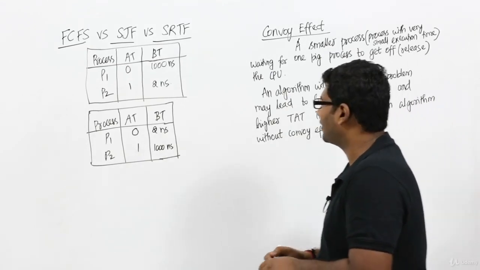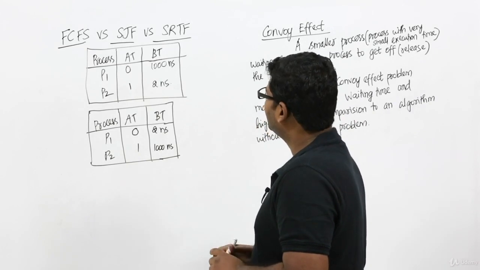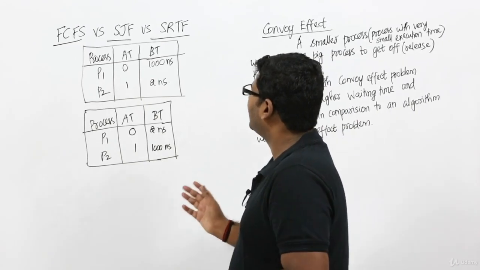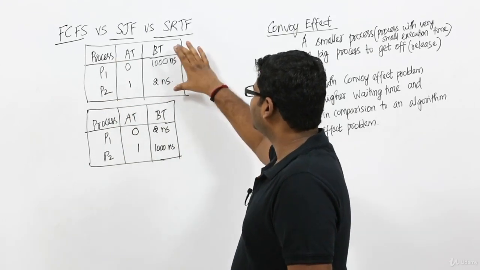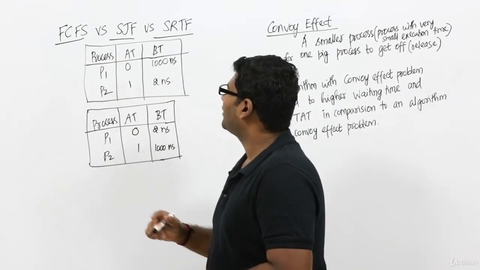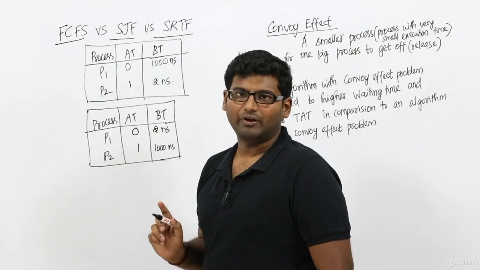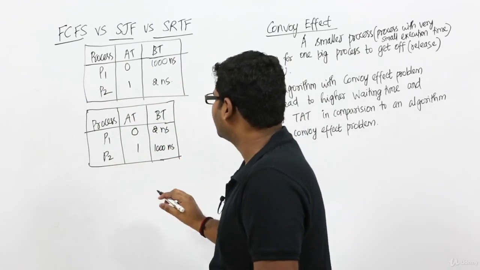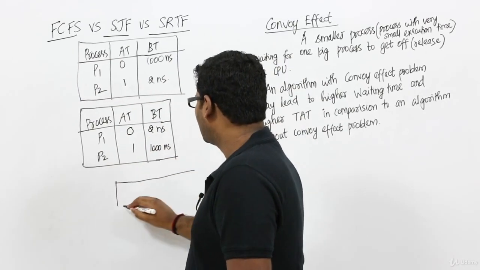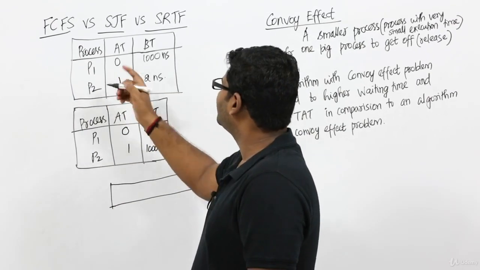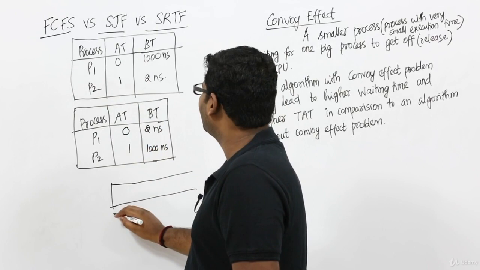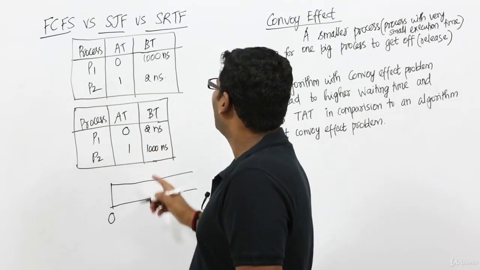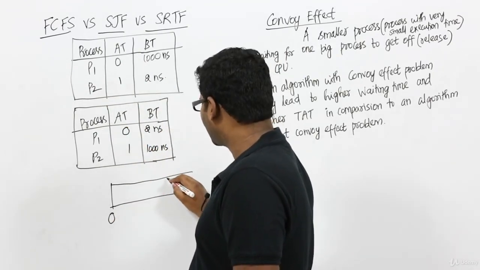Let's see this anyway. Before that, let us understand these two tables. First, let's take this table. Let us assume we are using the FCFS, first come first served, scheduling algorithm. Now what will happen? Process P1 will be scheduled first because P1 is the first process which has arrived to the RAM. It has arrived at time unit 0 and its execution time is 1000 nanoseconds.